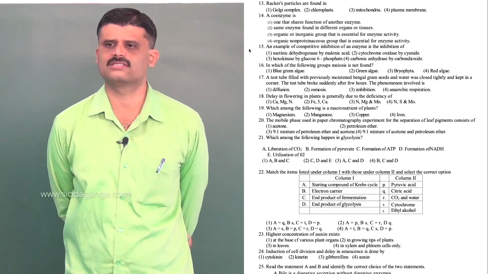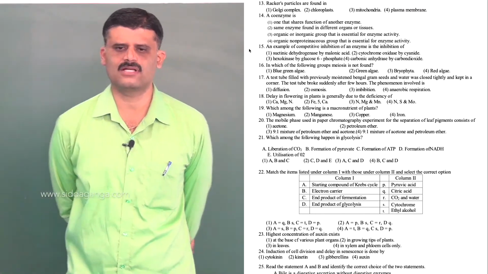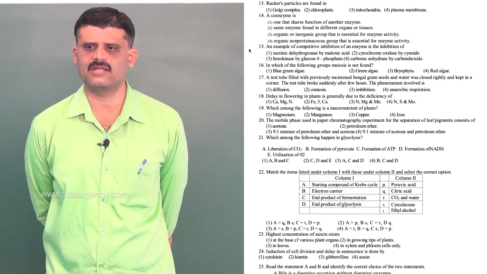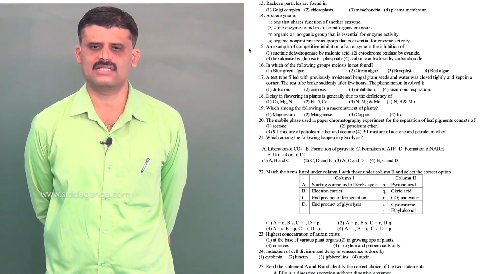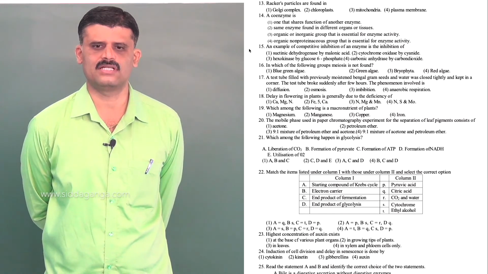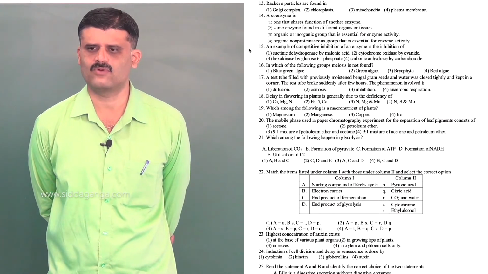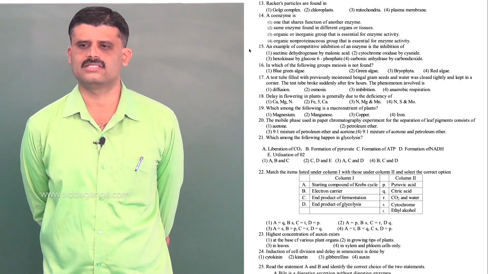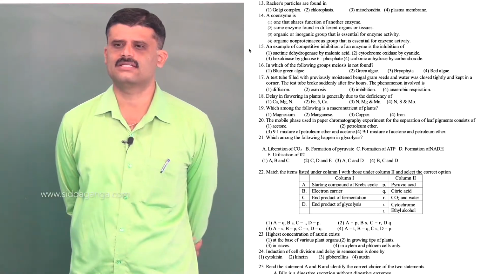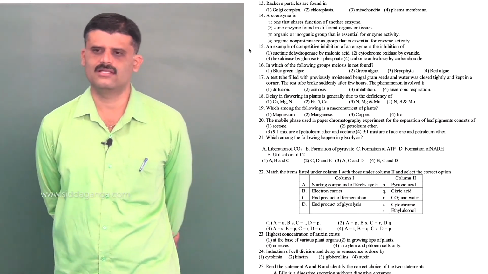Next, question number 13. Racker's particles are also called F0, F1 particles or elementary particles. They are present in the cristae of mitochondria and help in the terminal oxidation process. So that is the generation of ATP. Option 3.